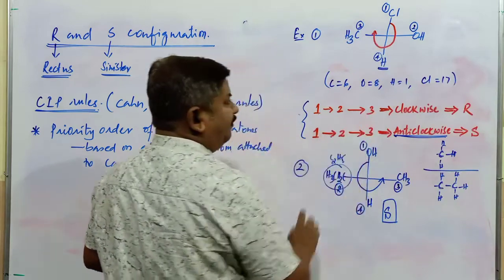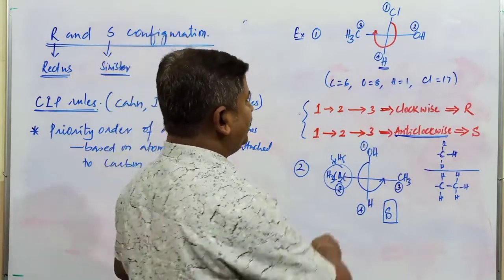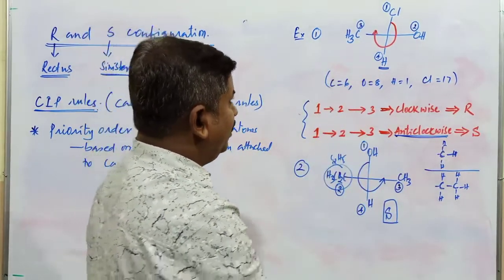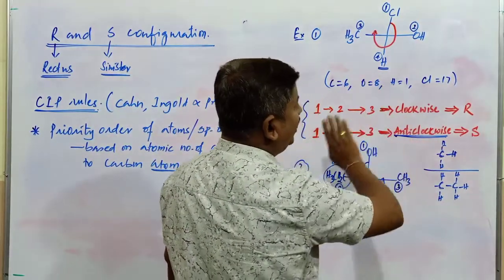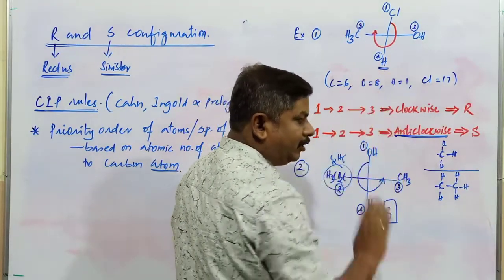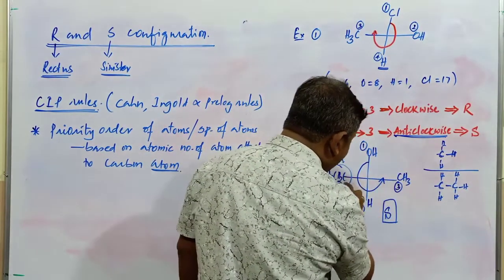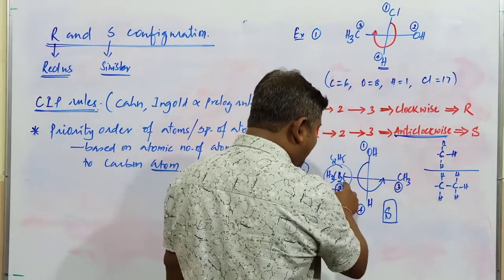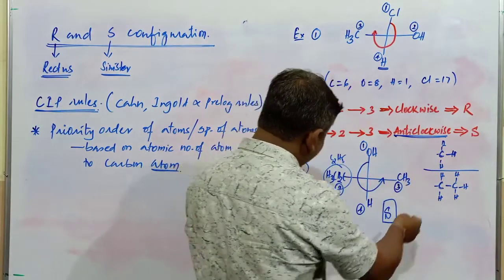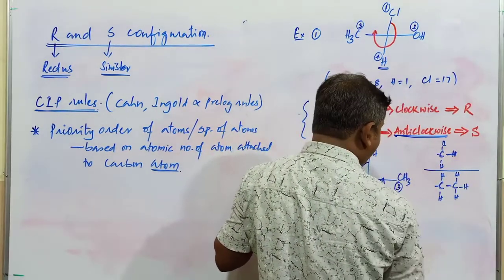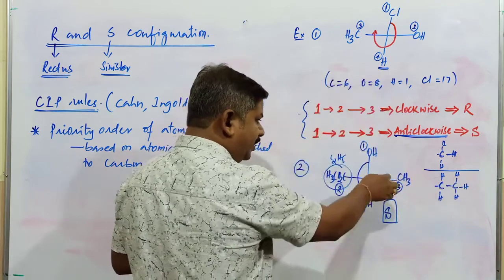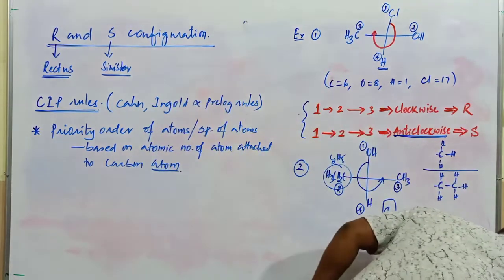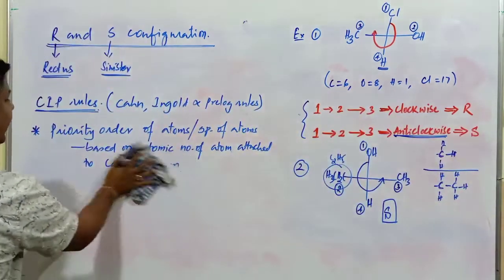1, 2, 3. First, it is very clear how to understand fixing the priority positions. First priority, second priority, third priority, fourth priority purely depend upon the atomic number. If the first atom is the same in any two different groups, then leaving the first atom, you have to go with the second atom. Here the second atom is hydrogen, here the second atom is carbon. So for that purpose, you have to consider this one as the higher priority. Next one is that particular methyl group. So this isomer is referred to as the S isomer.